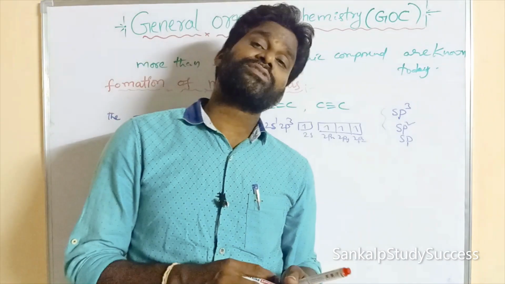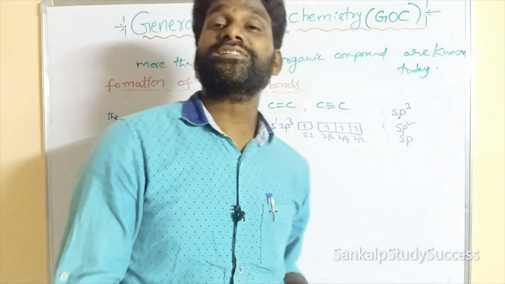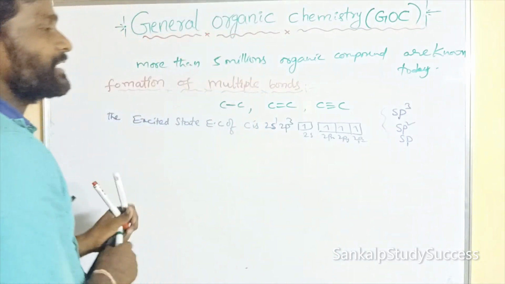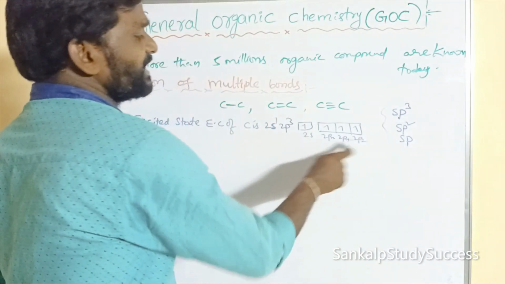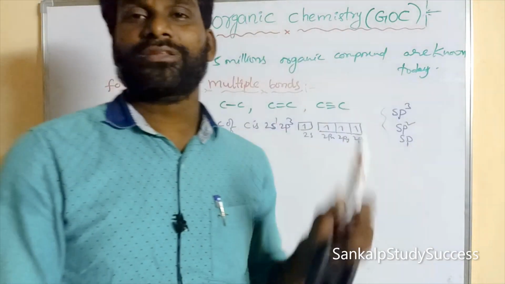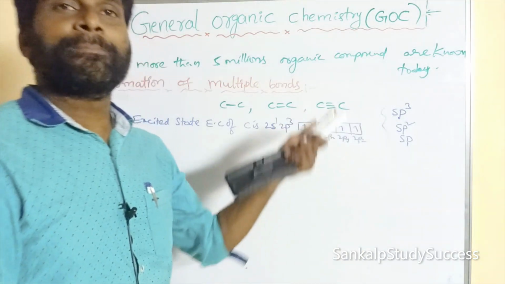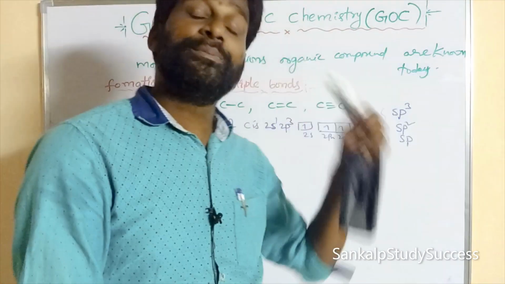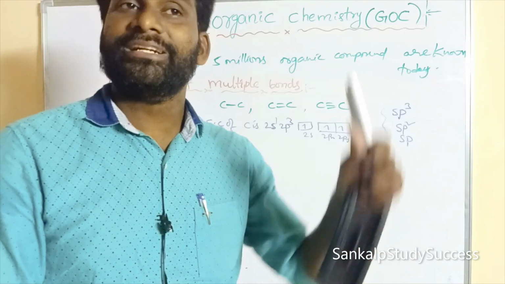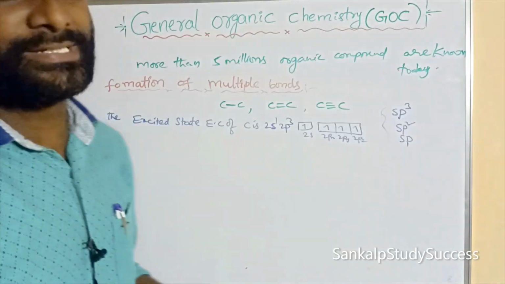It cannot form sp3d or sp3d2 due to the absence of d orbitals. Carbon is present in the second orbit, but d orbitals are present in the third shell. So due to the absence of d orbitals, carbon can form only these 3 types of hybridization.